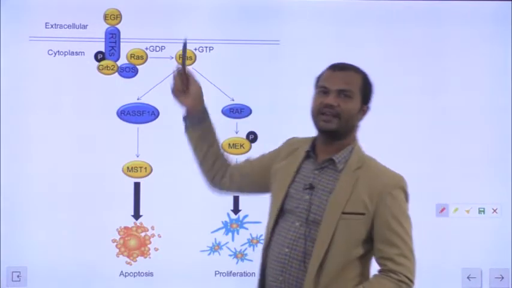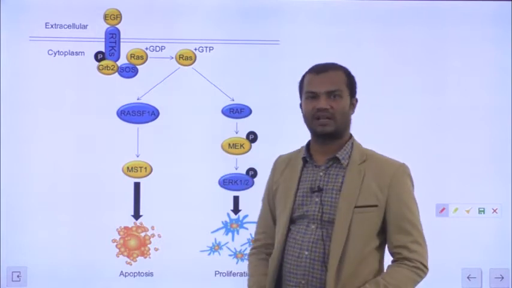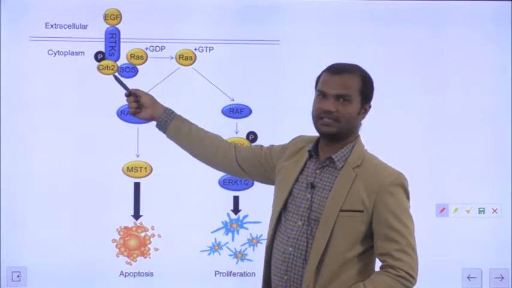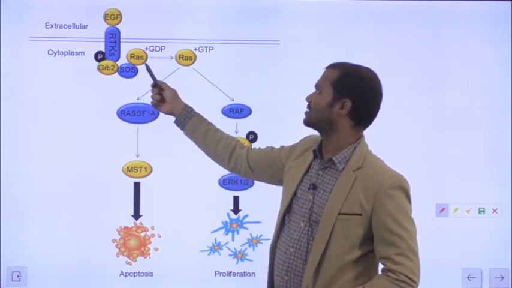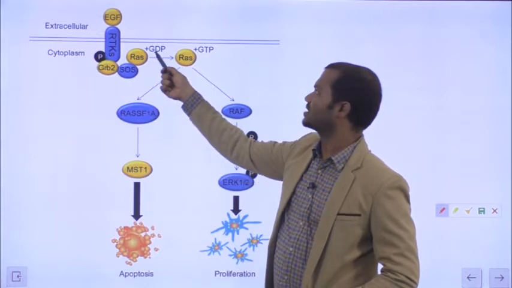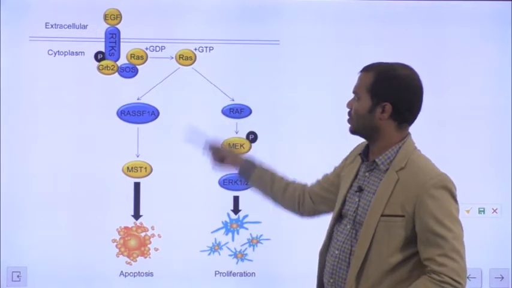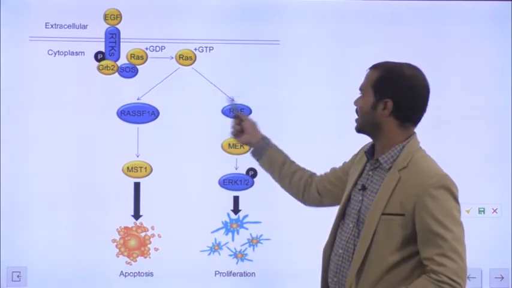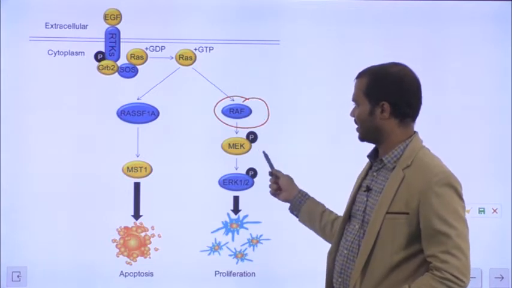Binding of a growth factor like epidermal growth factor will lead to dimerization. Then it will bind GRB2. GRB2 activates SOS. SOS activates RAS. SOS is a GDP exchanging protein, so it exchanges GDP with GTP. Now RAS is active. RAS can have multiple pathways. One of the common ones is the RAF MAP kinase pathway. So RAF will activate MEK.